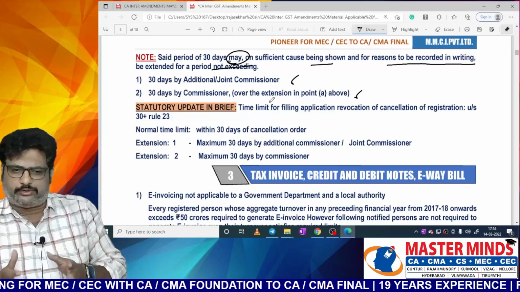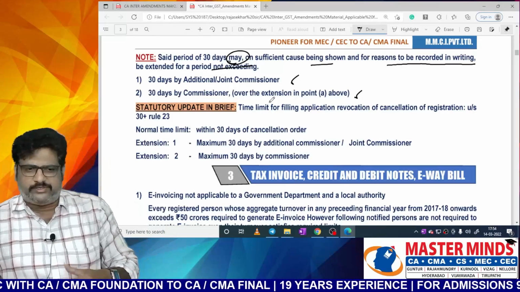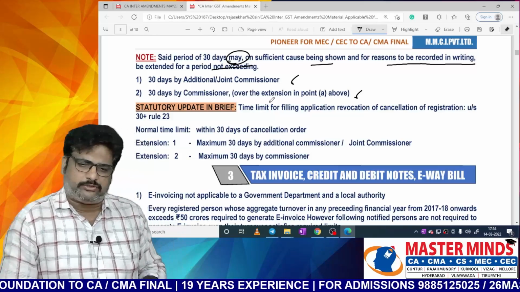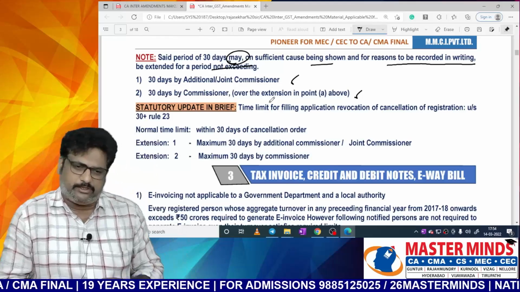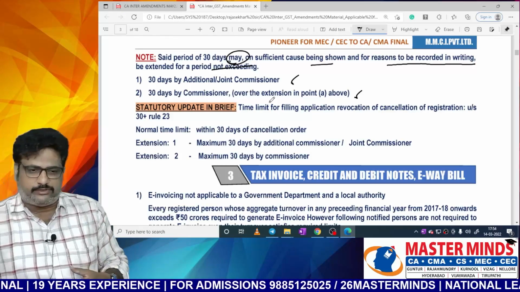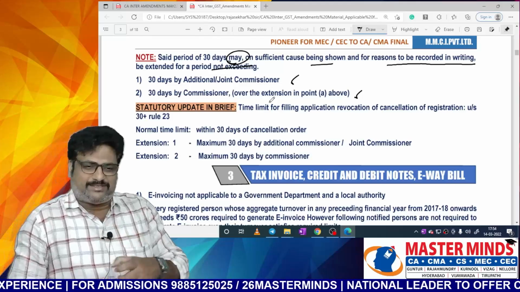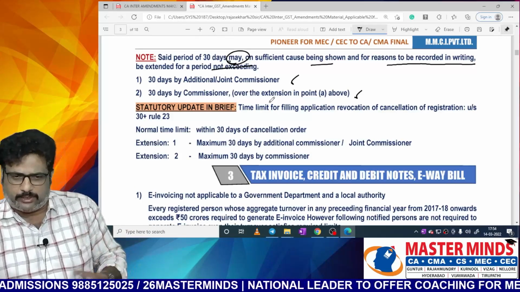Within 30 days of the cancellation order. And extension 1, what is extension 1, ma? Maximum 30 days by the additional commissioner or joint commissioner. Extension 2 can be done by the commissioner up to 30 days over and above the original extension that was granted by the additional commissioner or joint commissioner.